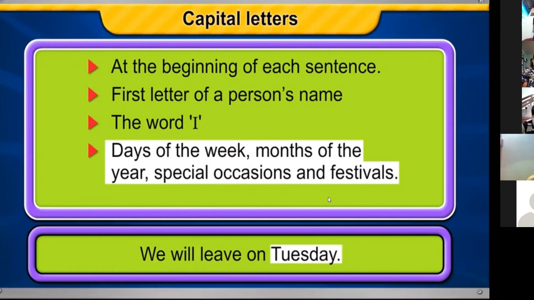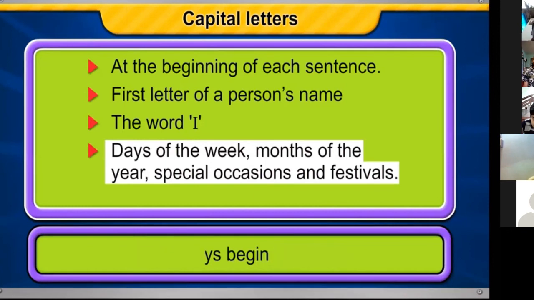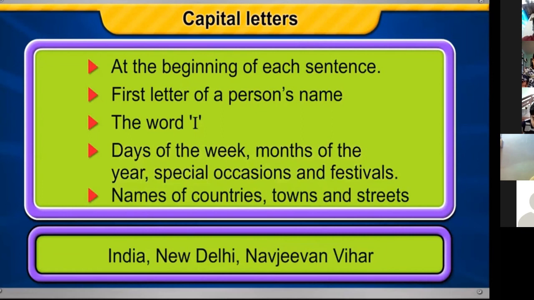Of the sentence. It is still written in capital. We also use capital letters to write the names of nations, towns, and streets. And the last, names of countries, towns and streets.